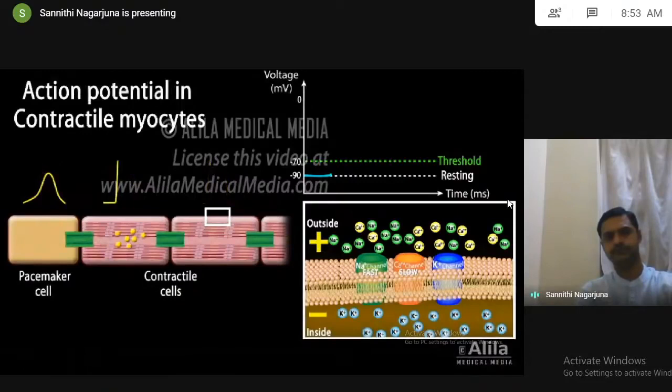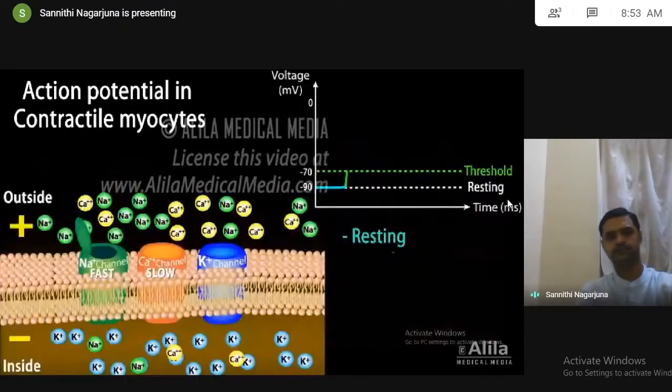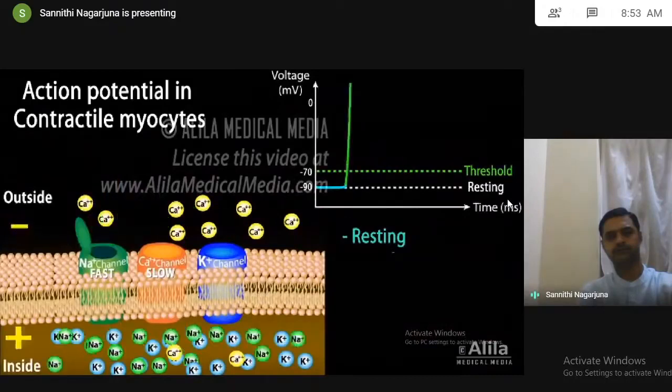When a cell is depolarized, it has more sodium and calcium inside the cell. These positive ions leak through the gap junctions to the adjacent cell and bring the membrane voltage of this cell up to the threshold of negative 70 millivolts. At threshold, fast sodium channels open, creating a rapid sodium influx and a sharp rise in voltage. This is the depolarizing phase.